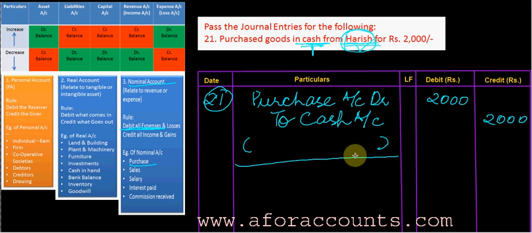So the simple rule you have to follow is, if I am purchasing or selling something in cash and there is a debtor or a creditor's name in the question, leave the debtor or the creditor's name. No need to remember because account is already settled in cash.